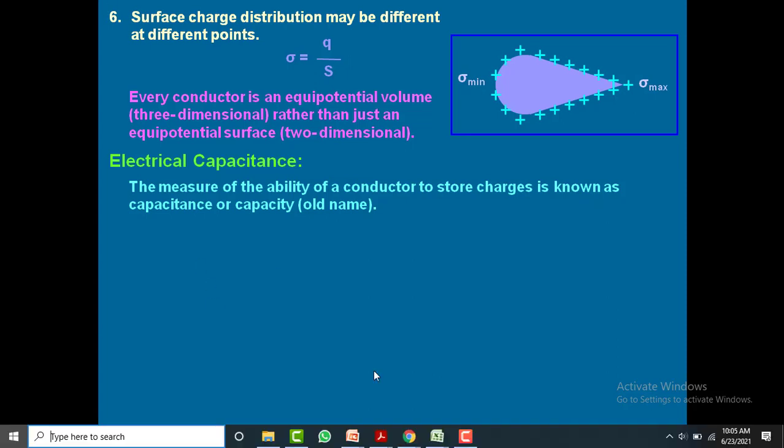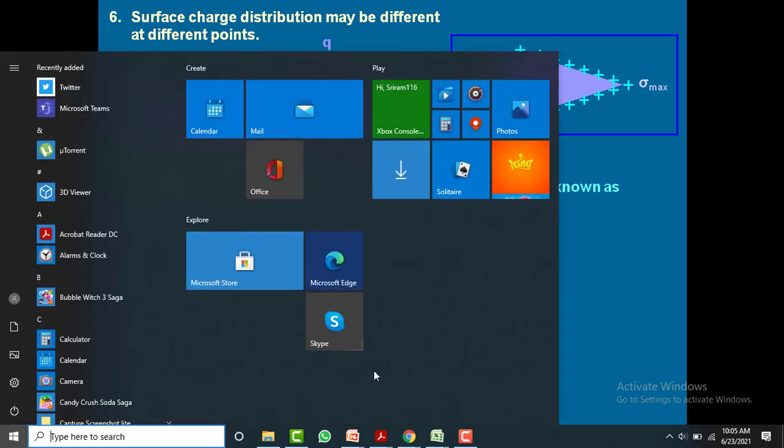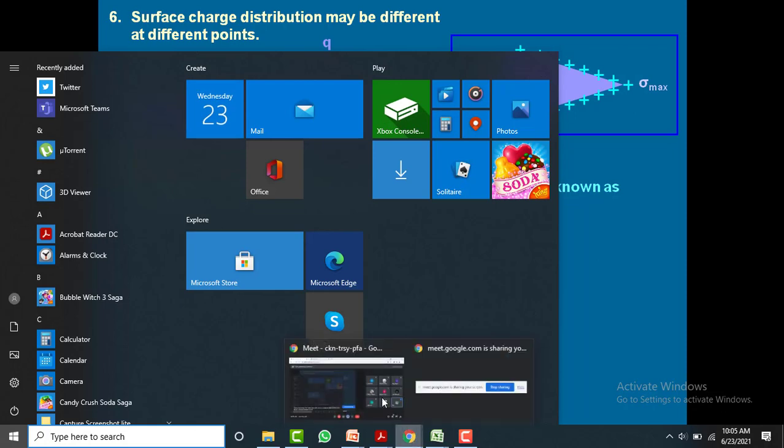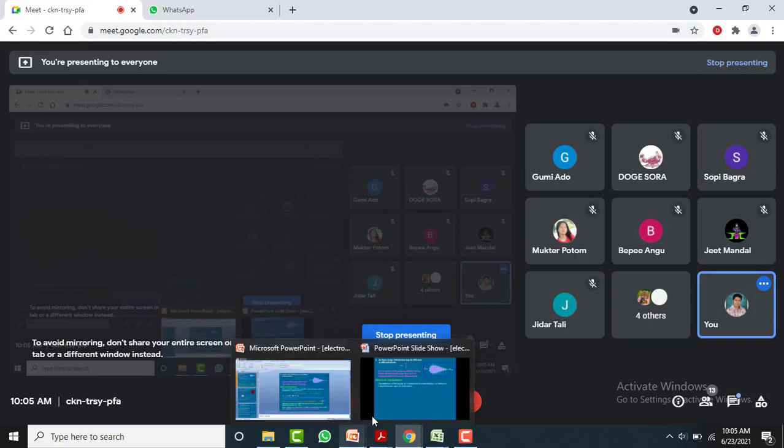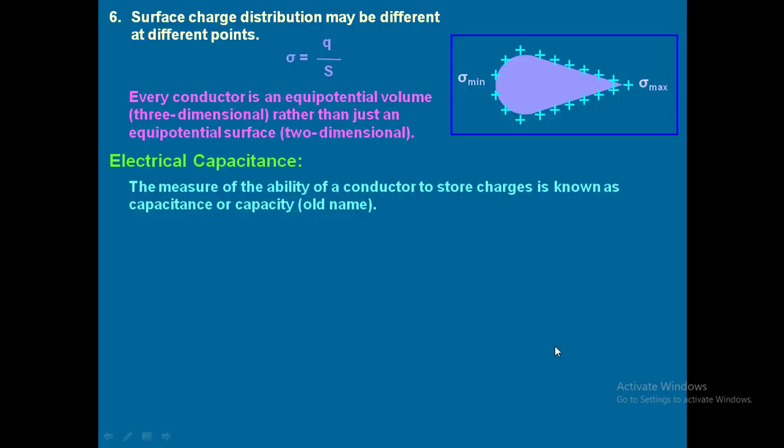Okay. Anyway, so, what is a capacitor? Have you ever heard the term capacitor before? Any one of you? Did you hear the term capacitor? Please respond, say yes or no. No, sir. Okay, I'll give a small hint for you.